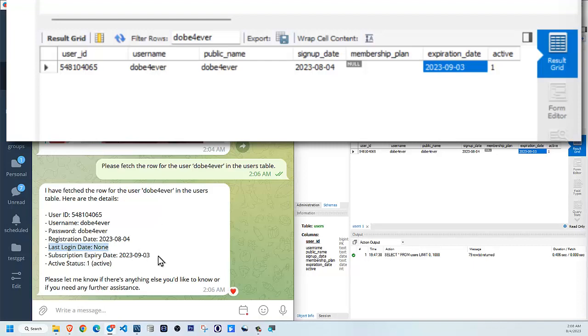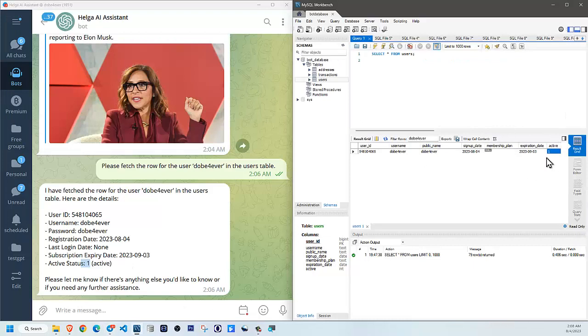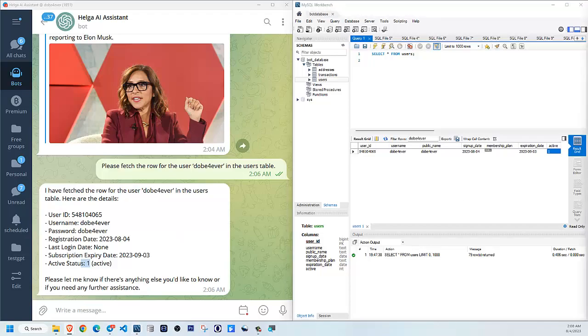Subscription expiry date is 030923, so this is correct. And active status is 1, that's correct. If it was inactive, it would be active 0. Now let's try to update some information about this user.